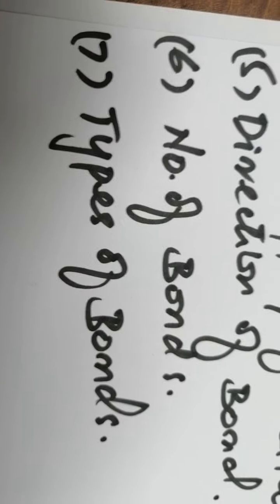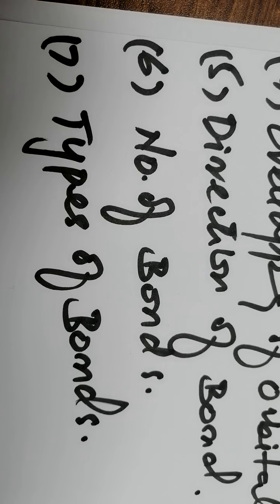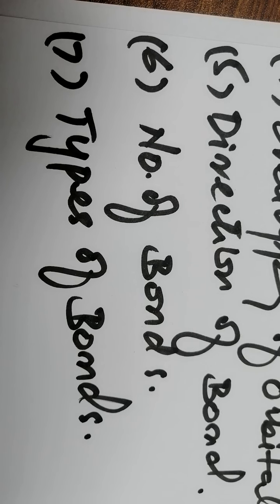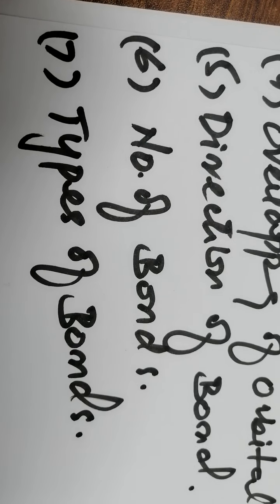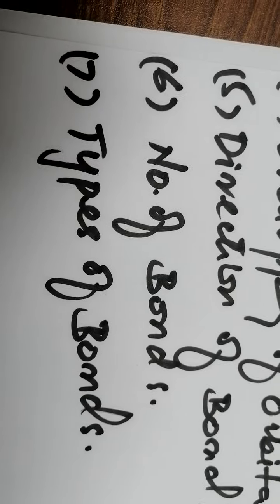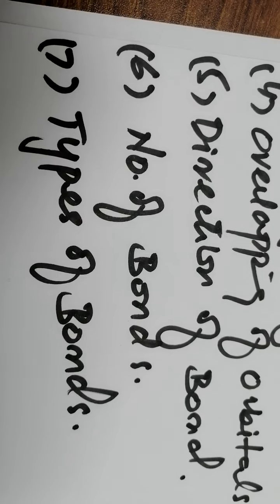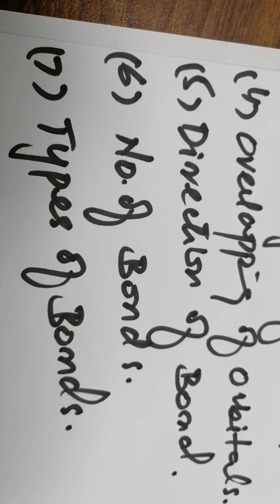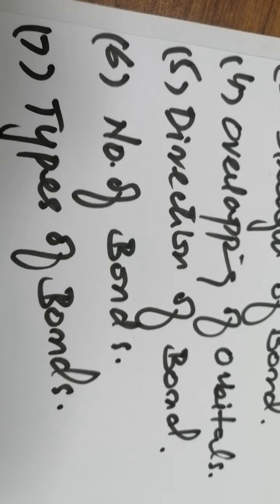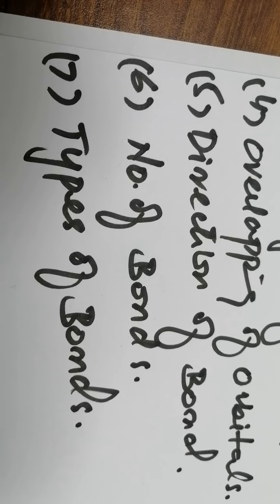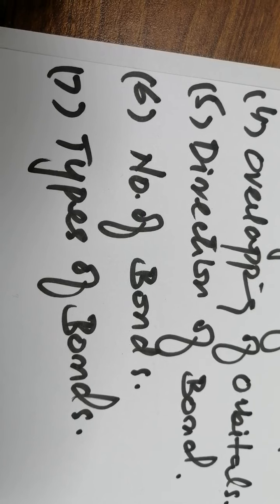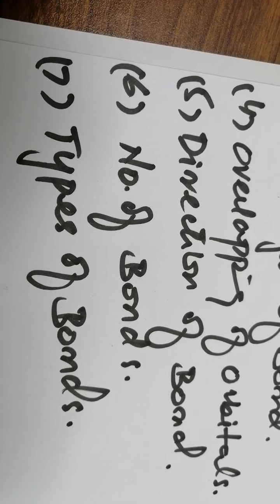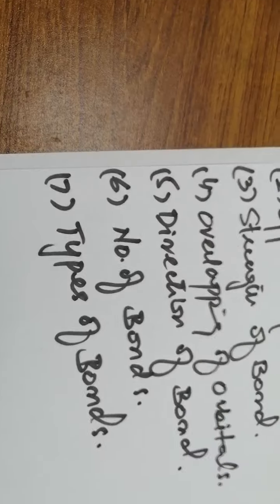Now the seventh point is about the type of bonds. Covalent bonds or molecular orbitals are basically of two types, depending upon the type of overlapping: sigma or pi bonds. The first bond which is formed is always a sigma bond. After sigma, the second bond is a pi bond, and the third bond is also a pi bond. So the only sigma bond is the first bond. If the two partners have just a single bond, then that must be a sigma bond. But if they have two bonds, I can explain here.